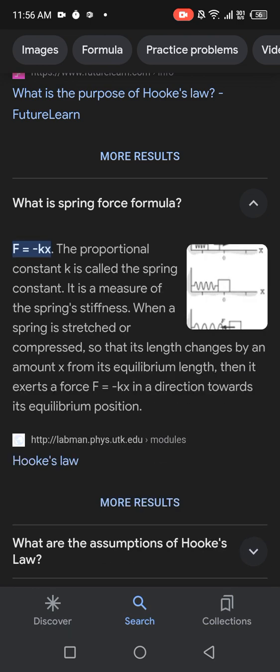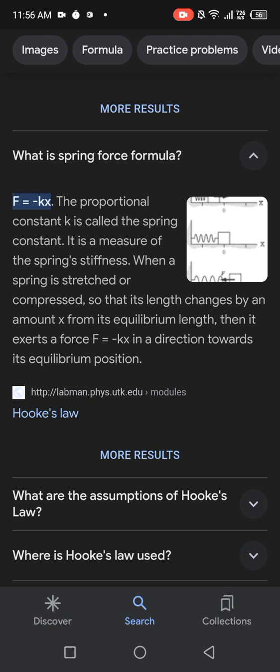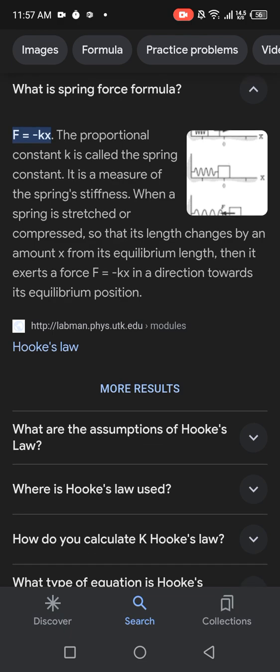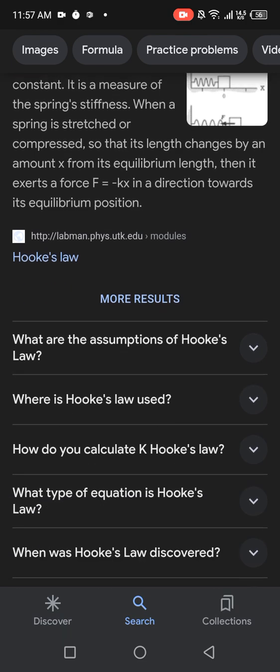What is the spring force formula? F = -kx. The proportional constant k is called the spring constant. It is a measure of the spring's stiffness. When a spring is stretched or compressed so that its length changes by an amount x from its equilibrium length, it exerts a force F = -kx in a direction towards its equilibrium position.